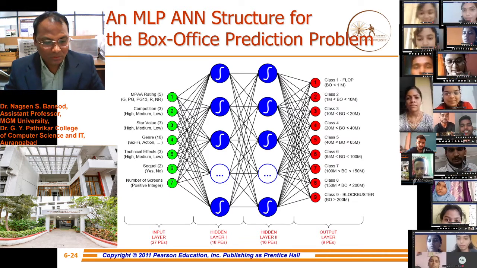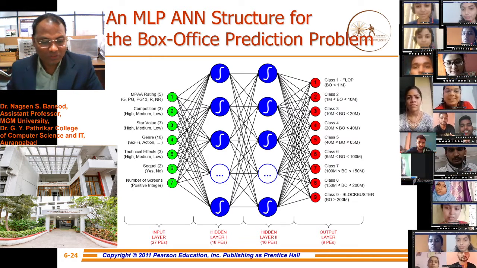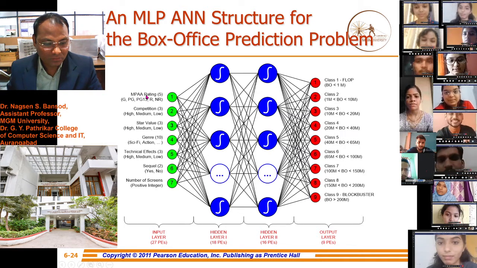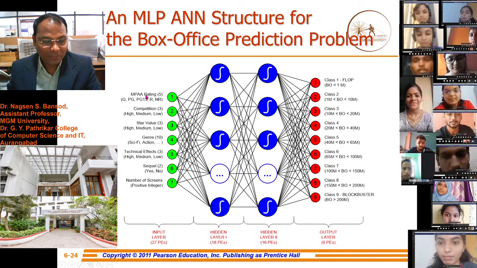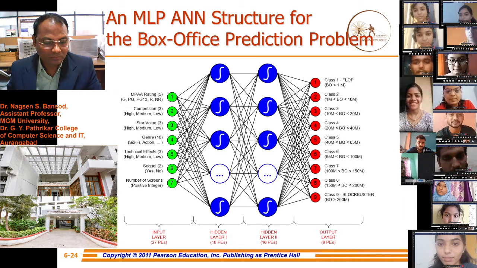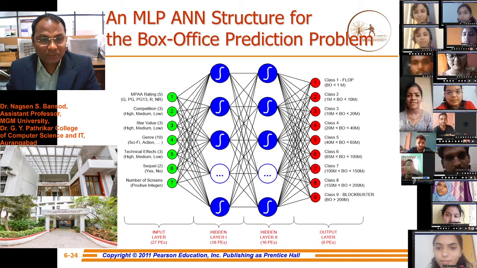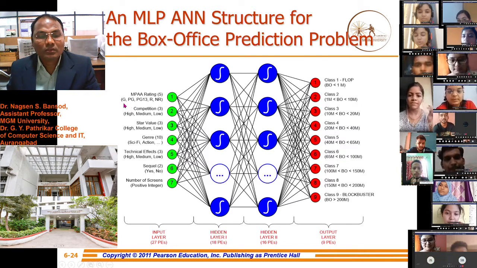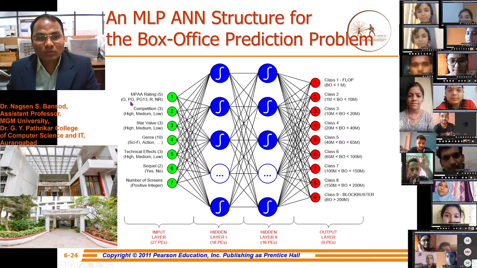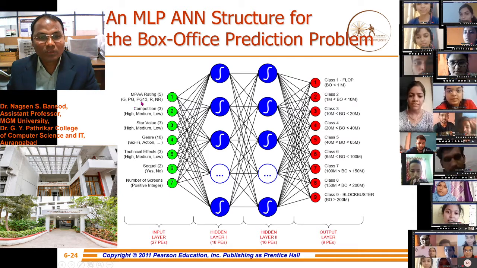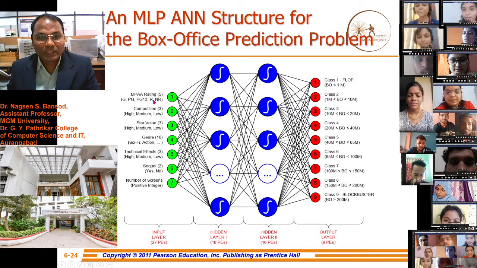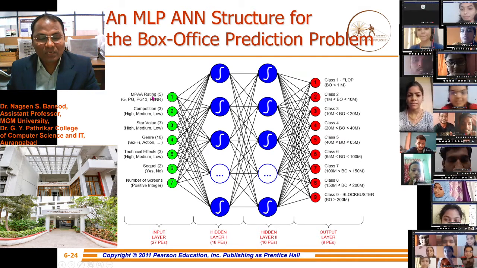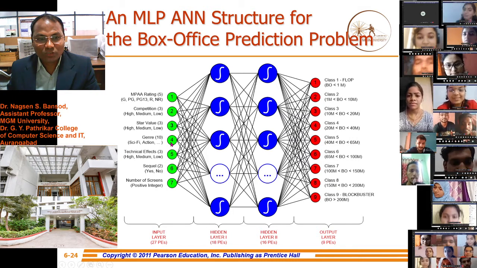In this, there is the MPAA, the Motion Picture Association film rating system, and they rate the film according to its appearance, like general movie, parental guidance movie, or restricted movie, non-restricted movies, and all these are the features, 1 2 3 4 5